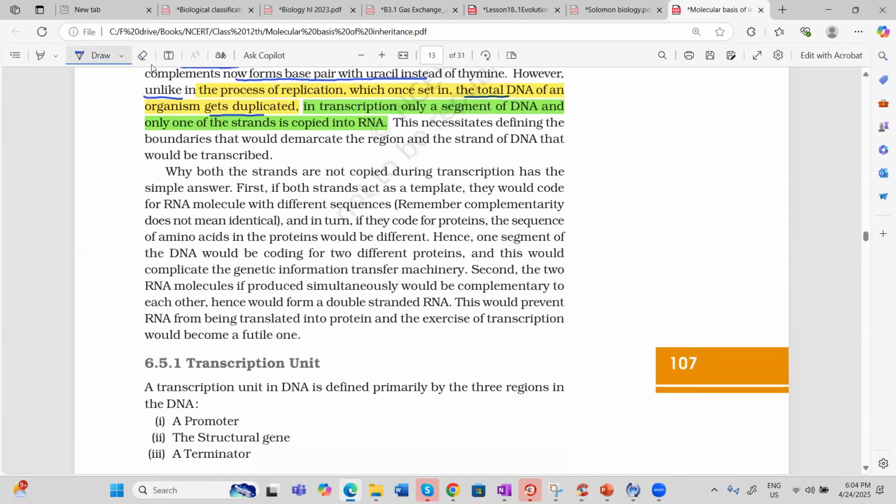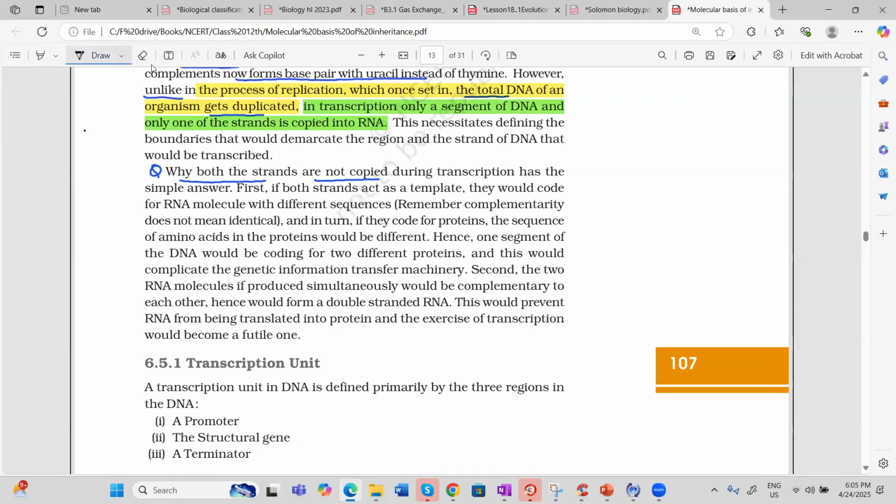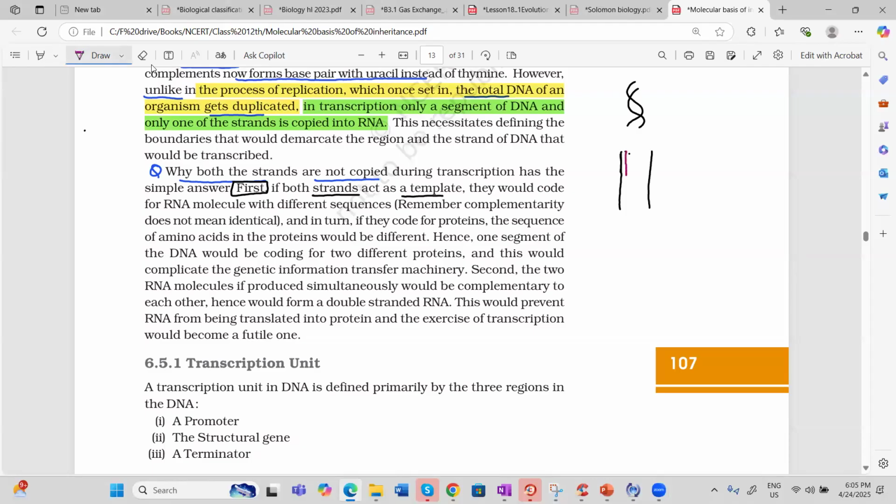Now, the next question is asked. This is an important question: why are both the strands not copied? The answer is given in our NCERT only. First answer: if you use both strands as a template, and you prepare complementary base pairing on both, then the RNA will become double stranded. It means it will become a double strand.